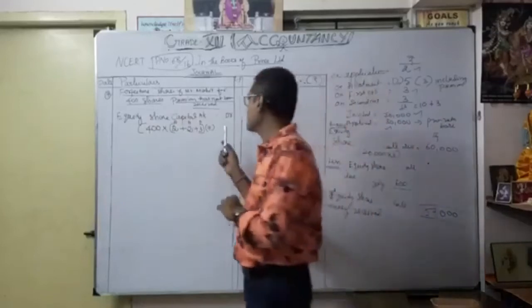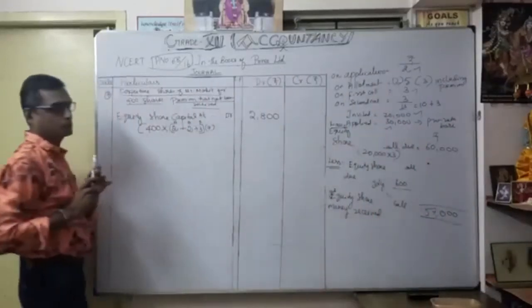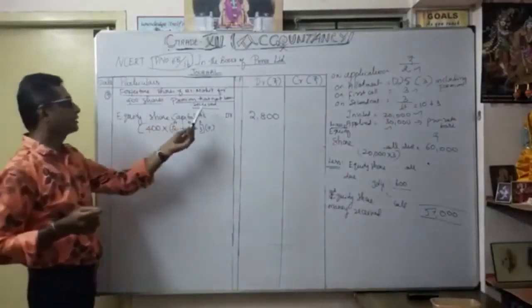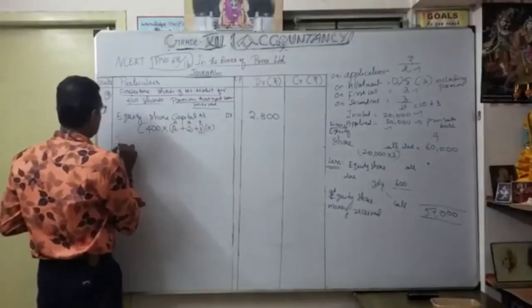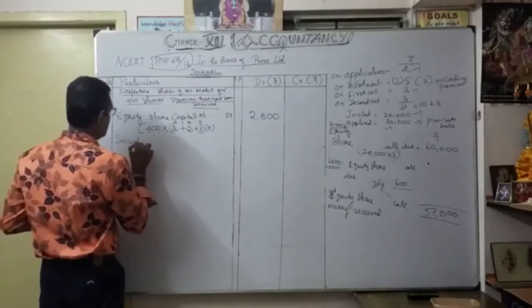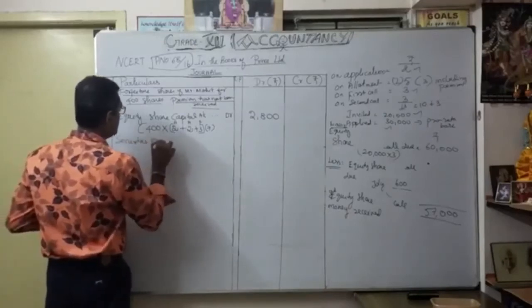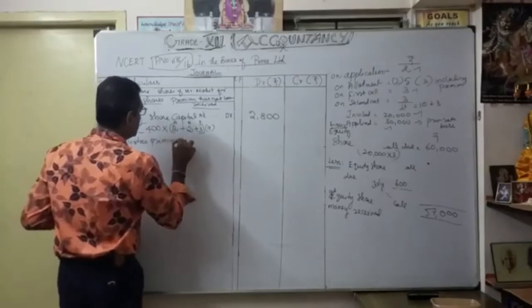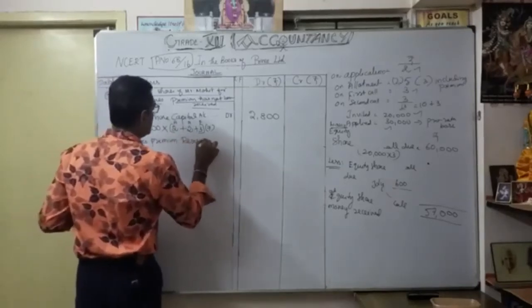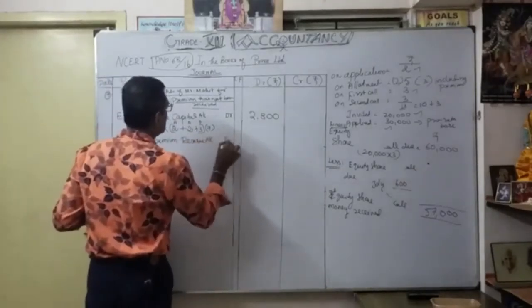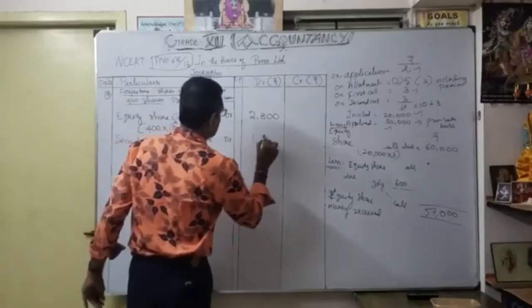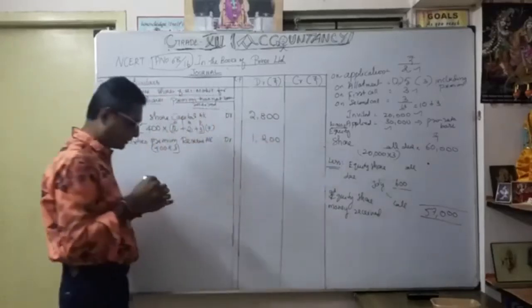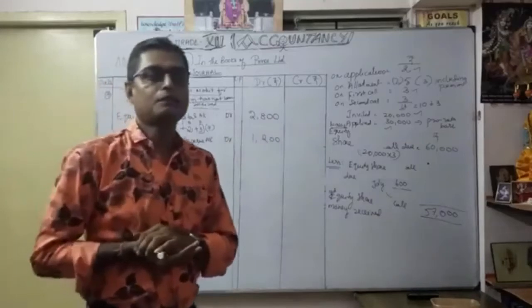It's a very, very important one. As the called up amount, we should be very careful, because premium has not been received. Now we are going to debit again securities premium reserve account. How much? Again 400 into 3 rupees as a premium. Isn't it? So 1,200. That's our debit. So now the debit amount becomes 4,000.